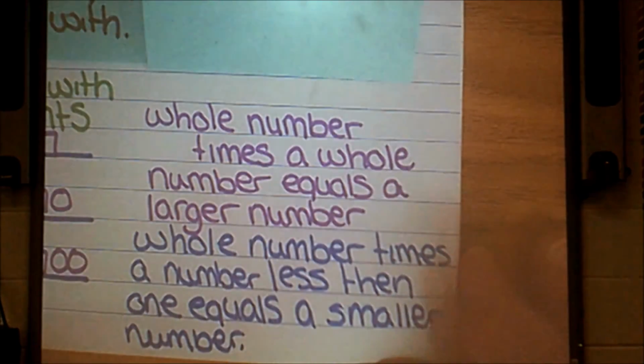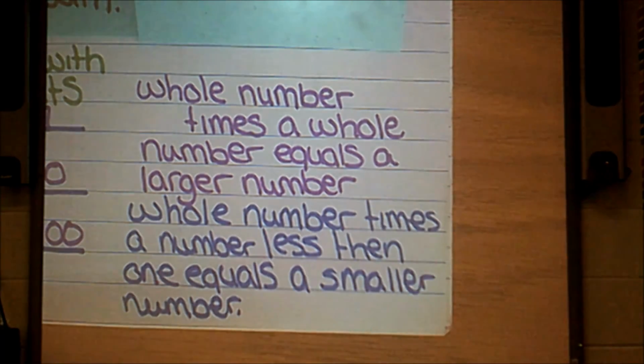Here's what I learned. Here's our summation. A whole number times a whole number equals a number larger than my whole number was originally. Case in point, 2 times 2 is 4. 3 times 2 is 6. The number that I get is larger.